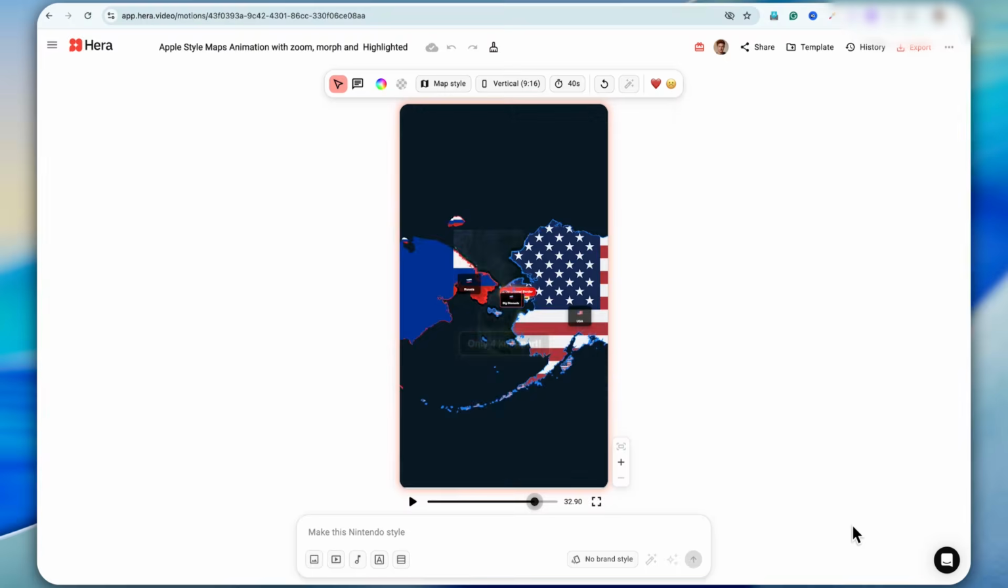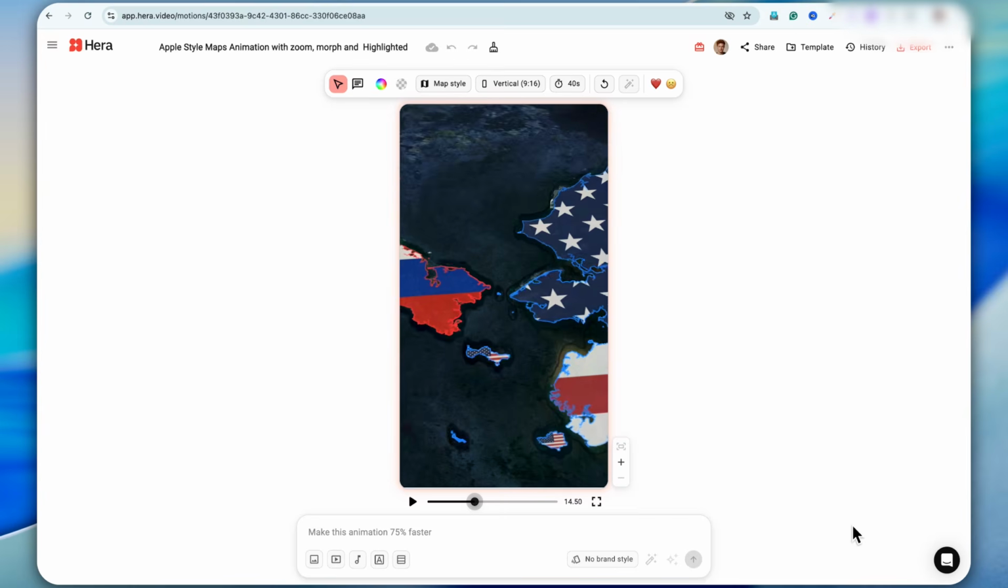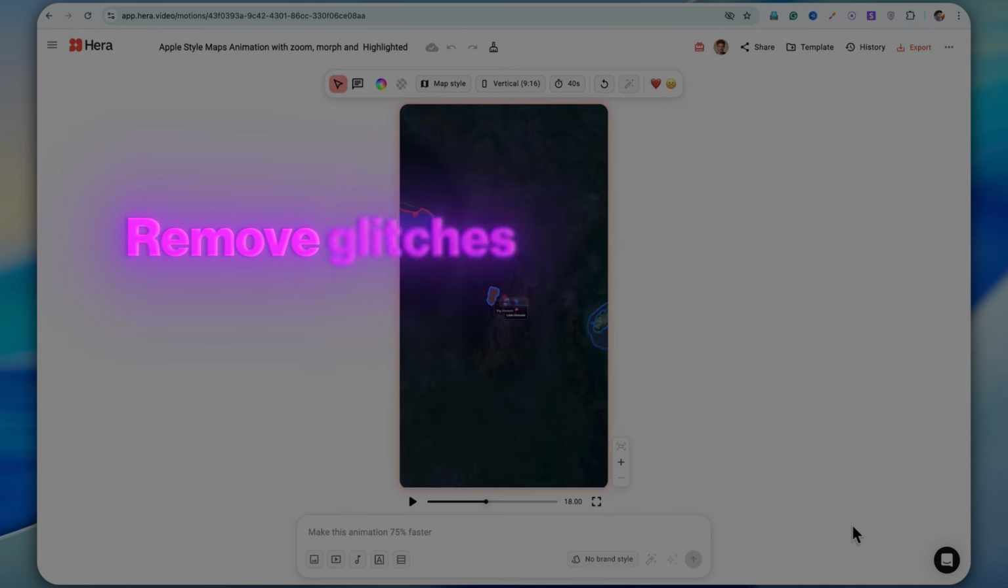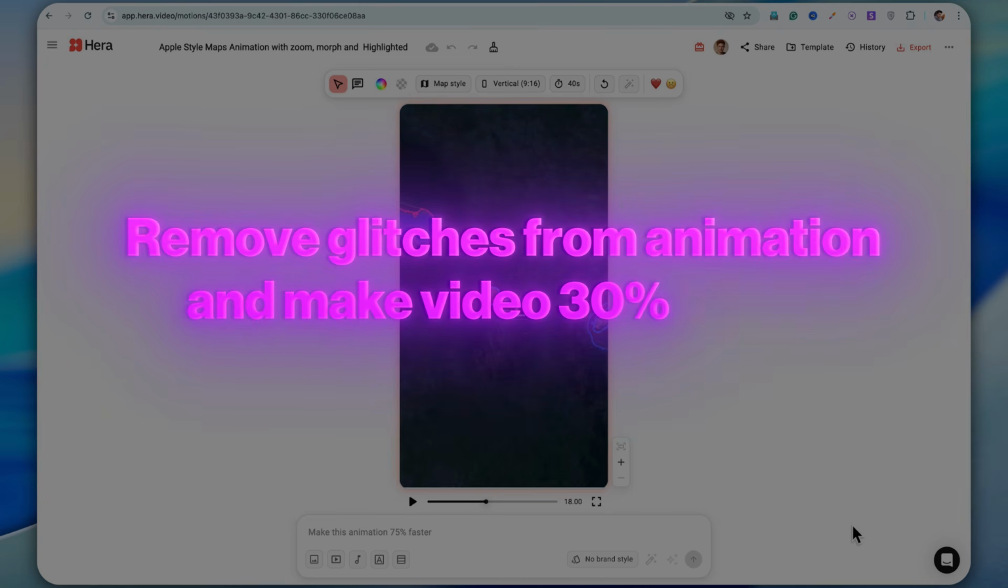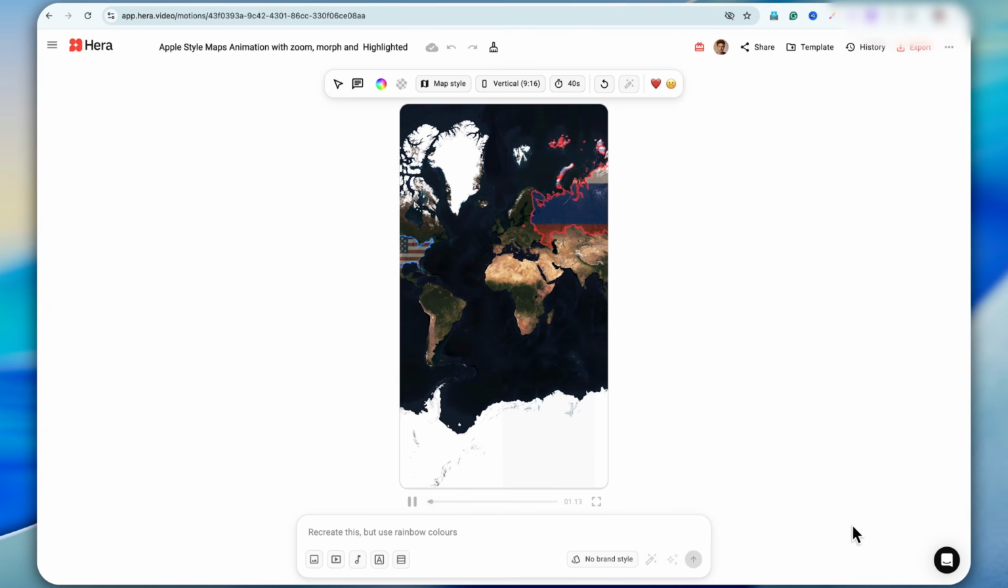The animation looks fine, but I did notice that it's moving a little too slowly, and there are also a few glitches showing up. But don't worry, we can fix that with a single prompt. You just need to type remove glitches from animation and make video 30% faster. After that, turn on the enhanced prompt option, and your prompt will be auto-optimized. Personally, I changed 30% to 20% for smoother results. Then just hit enter.